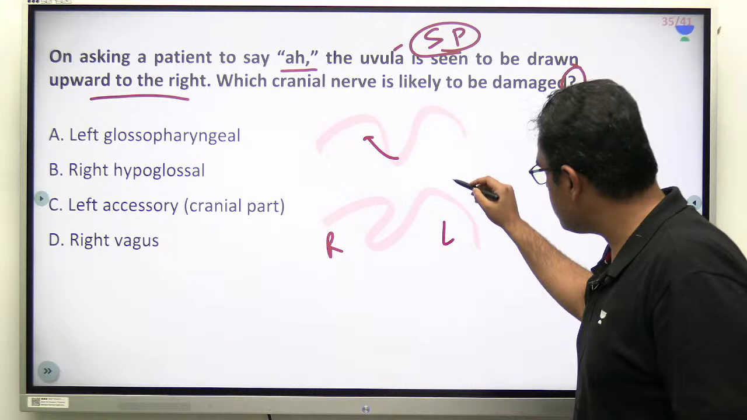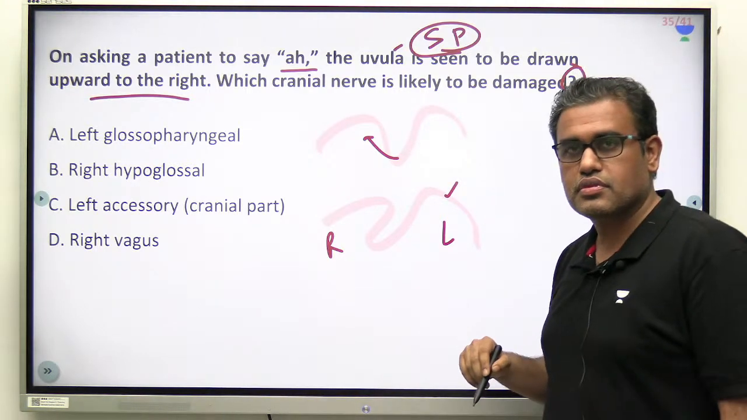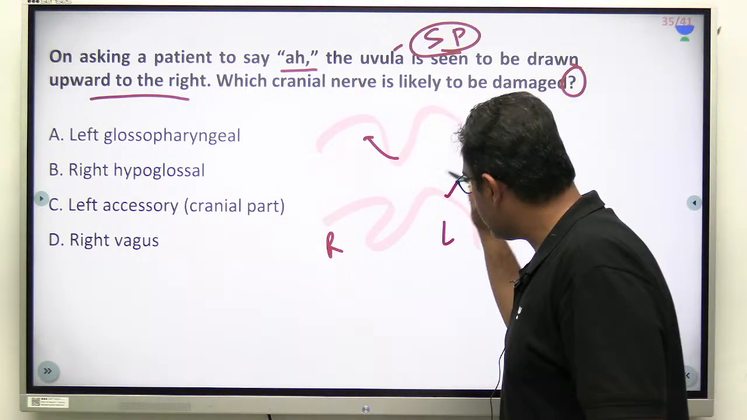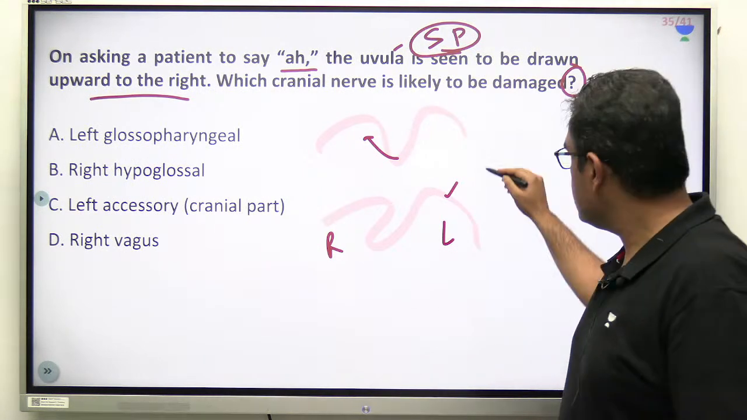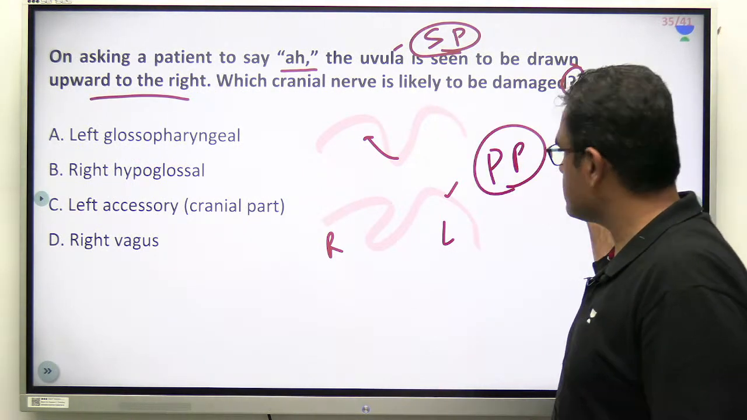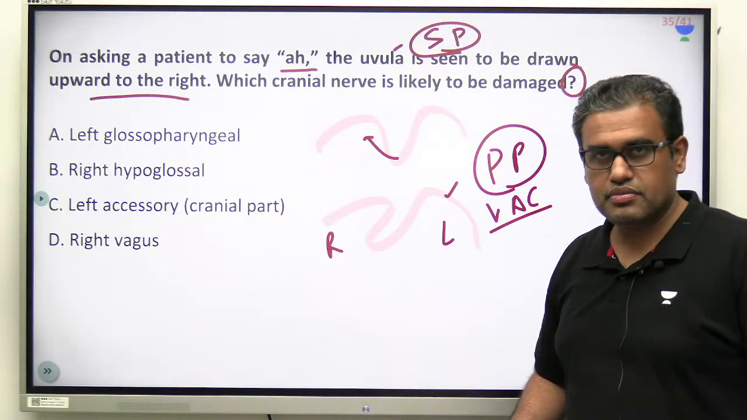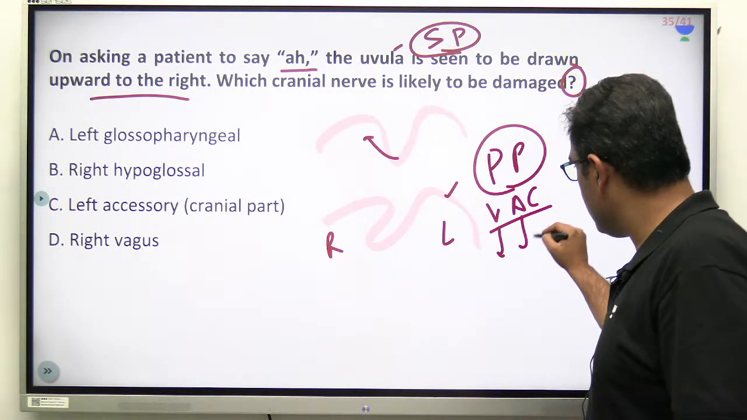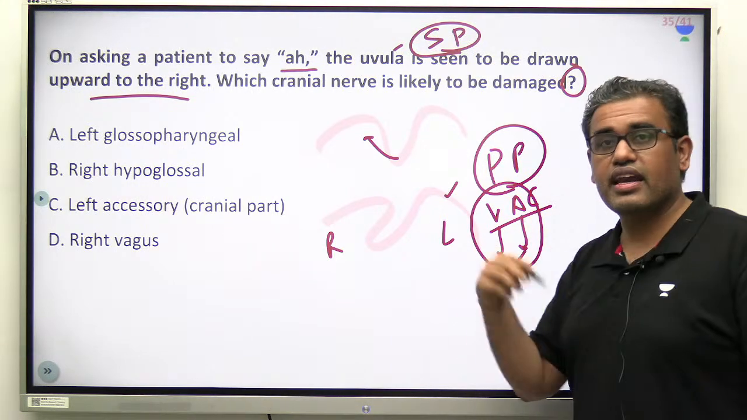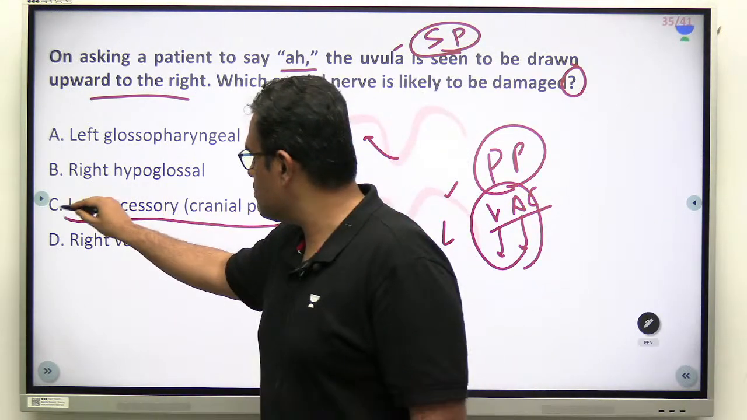See, the left side soft palate muscles are not working. Which cranial nerve supplies the soft palate? It is a pharyngeal plexus. Mainly we also call it a vago-accessory complex. So it is left vagus or left accessory nerve. Which one? Cranial accessory nerve. Answer is option number C.